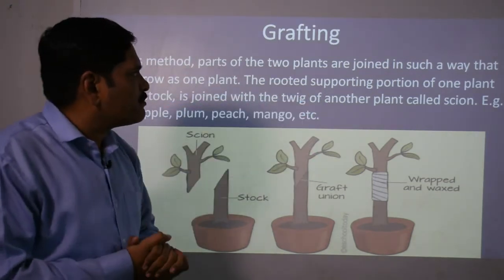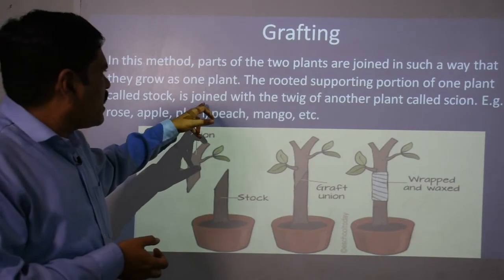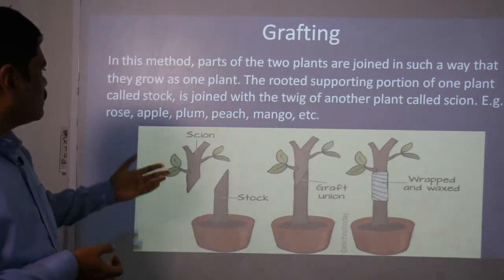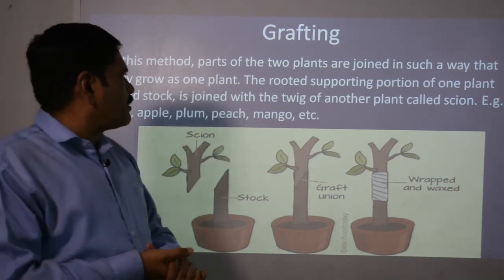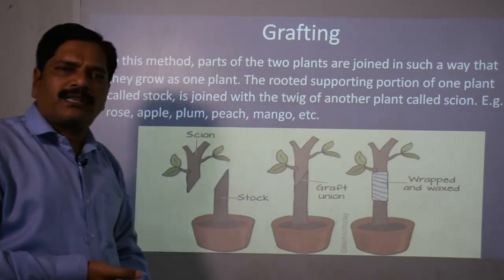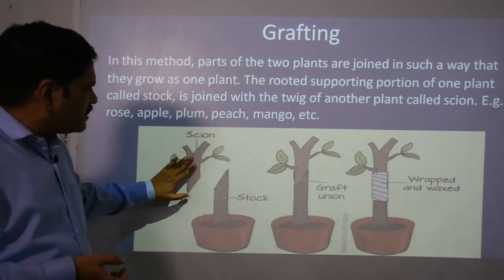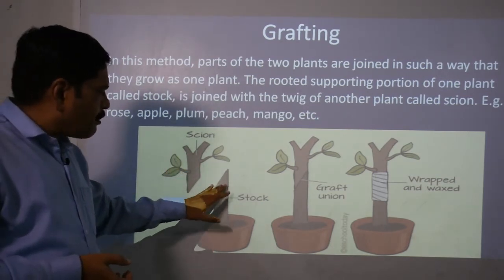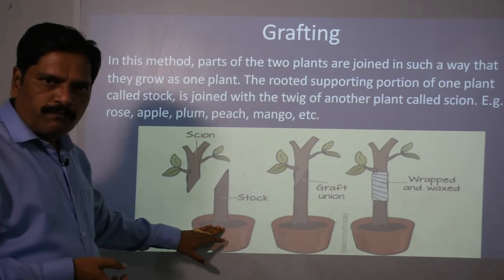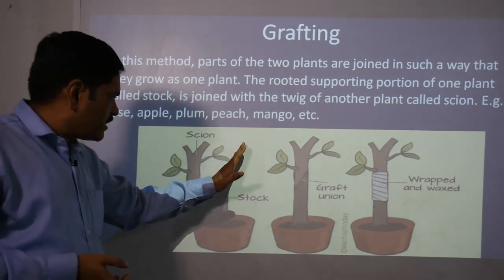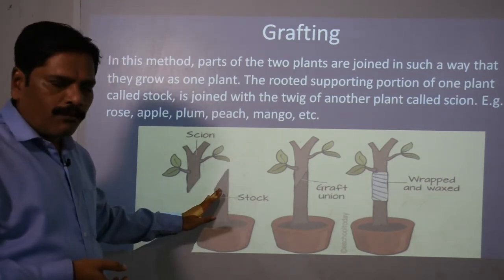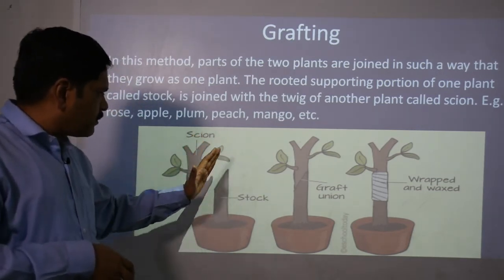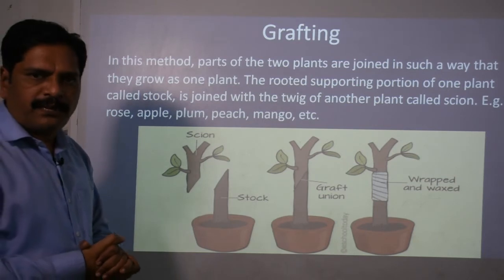And the rooted supporting portion of one plant, called the stock, is joined with the twig of another plant, called the scion. Good examples are rose, apple, plum, peach, mango and so on. You can see that this is the stock and this is the scion. This is the potted plant, or the fixed plant, which is cut obliquely with the help of a sharp-edged knife. In the same manner, the plant which we need to fix on it is also cut with a sharp-edged knife.